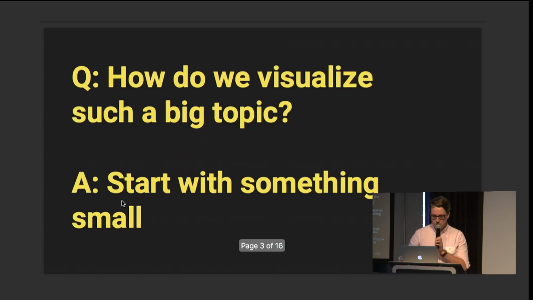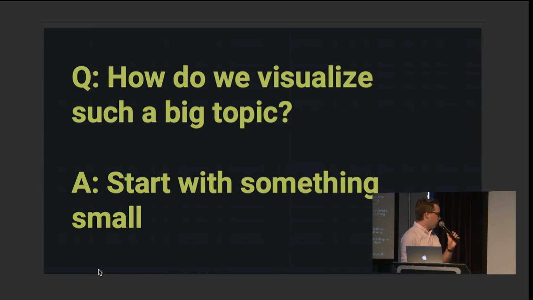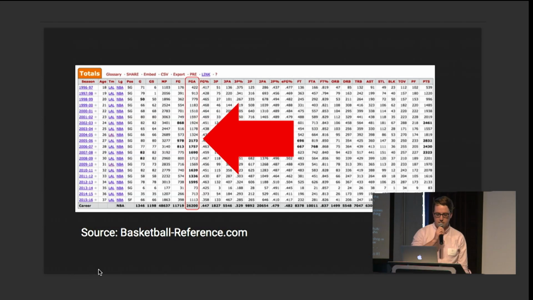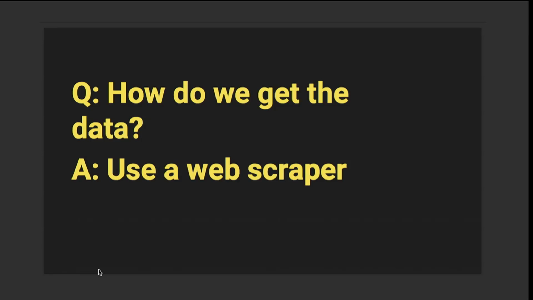So we figured if we're going to visualize such a big topic, we should start with something small, which is just a shot. So when we turn to the data on the NBA's website, you've got all these different categories: games started, minutes played, field goals. But we just were looking at one column, which is field goal attempts. And this is just to help narrow it down so that we're not trying to look at too much at once. So we go in, look at the data, and this data came straight from stats.nba.com.